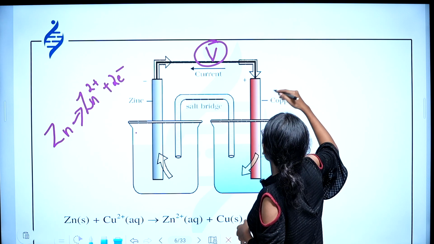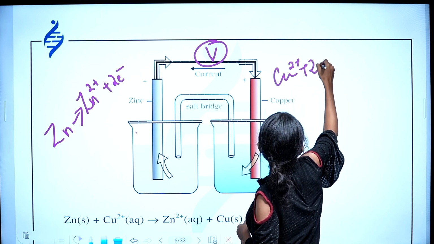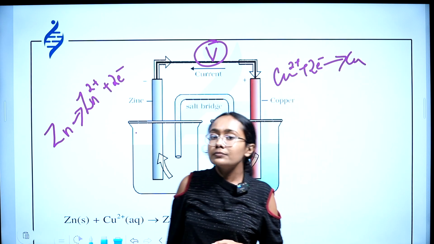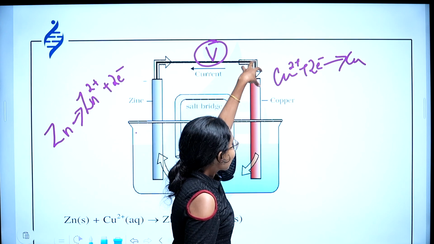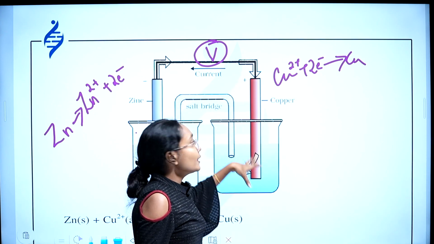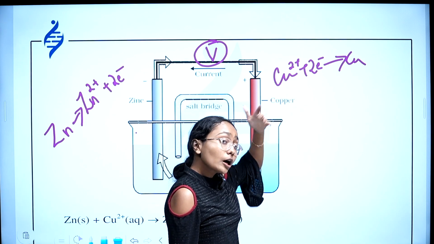Here in the case of copper, copper gets reduced by accepting 2 electrons and becomes Cu, copper. Okay, so the electrons given by zinc, that is 2 electrons, are received by copper. Okay, how did Cu2 plus come?